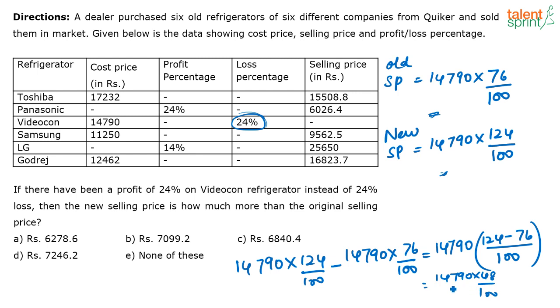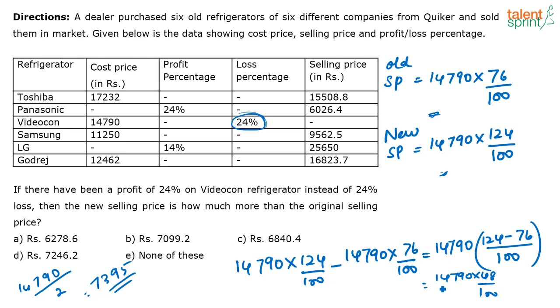If you solve it you also get the answer, otherwise take it in terms of percentages. Find 50% of 14790 and then subtract 2% from that. That is also an easier way of doing it. 50% of 14790 is nothing but 14790 divided by 2, which is 7395. Now from this 7395 you have to subtract 2%. 1% will be 147, so 2% is going to be 147 into 2.